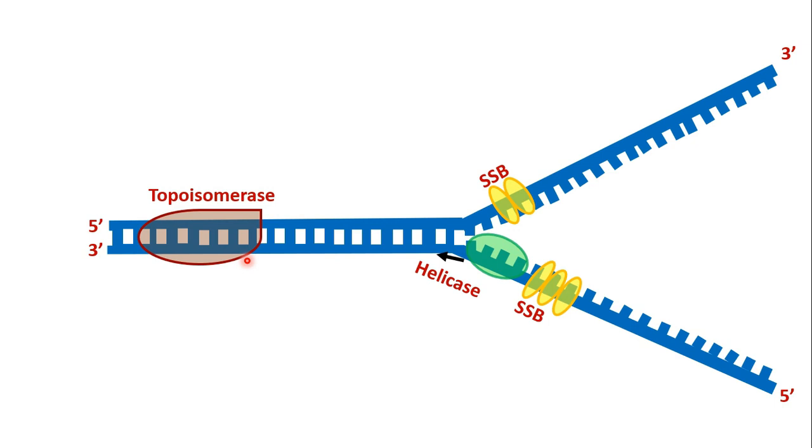single-stranded binding protein, also known as SSB protein. What SSB protein does is bind the strand and stabilize the separated strand. It binds the strand and prevents the two from reforming, so that they remain away from each other. They won't join together. Thus SSB keeps the two strands separate to provide the template. Now this becomes the template for the new DNA synthesis.